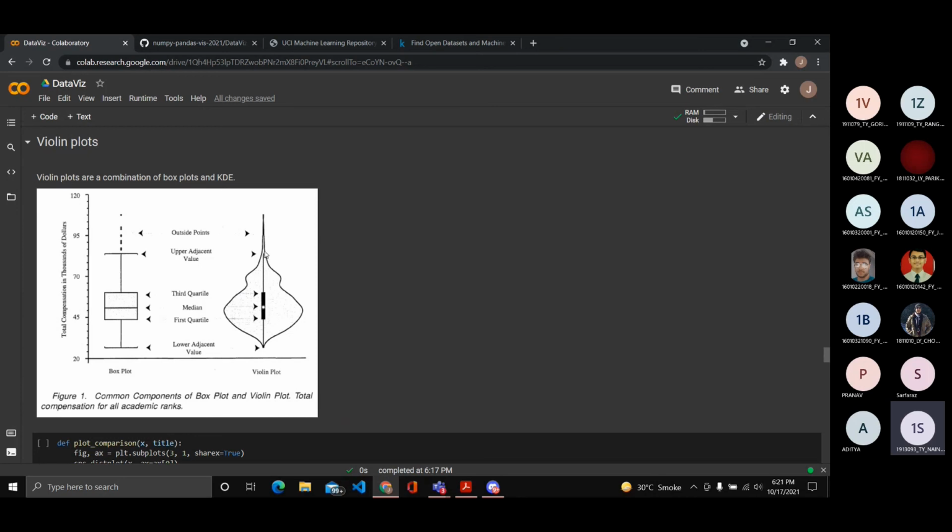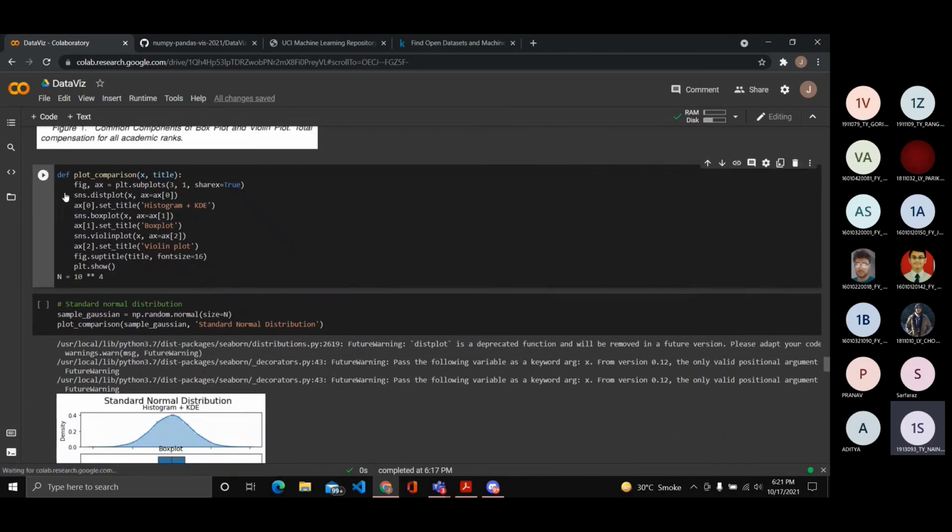The middle line here, the end of the middle line is basically the adjacent points in box plots. And anything that goes above or below it are outliers in general. And this graph that surrounds the line is basically the KDE. So you can get an idea about the distribution of the data as well as the interquartile range, median, and so on and so forth.